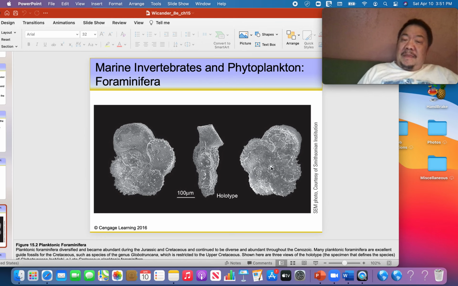The animal lived inside of this test. When we talk about microscopic organisms, we don't use the word shells. Microscopic shells are called tests, and they lived inside of these tests. When they died, their tests would fall to the bottom of the sea floor, and since their tests are made of calcite, the tests would end up becoming marine limestones eventually through time.